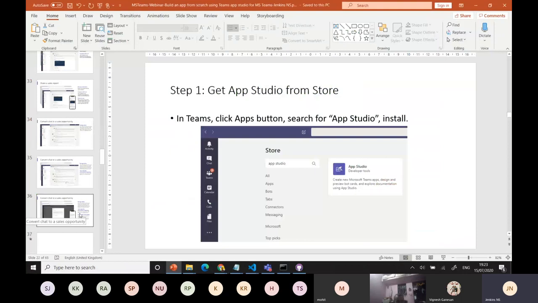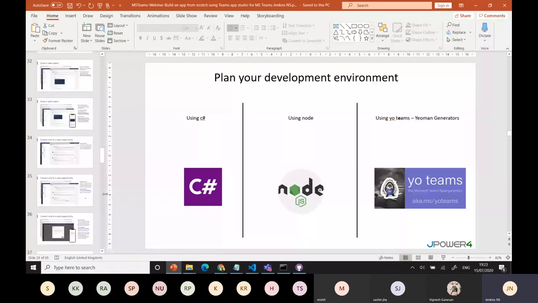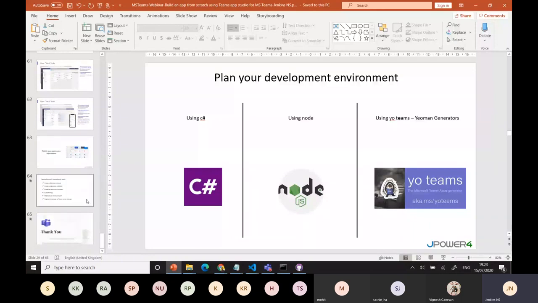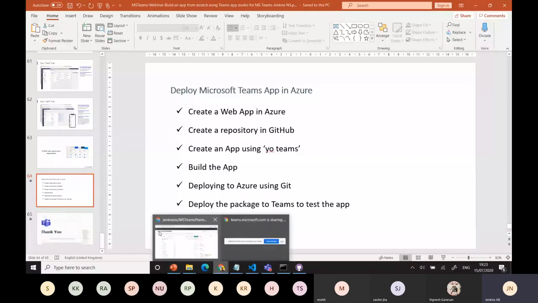The same way, one more thing I need to show them. This thing I did for your teams. We have the option of using Node, and you can also use Visual Studio with C#. You have the template there. You can develop three different types and deploy anywhere. You can deploy not only with Azure, but one condition: whenever you deploy any bot or message extension, the bot channel registration should be there. Otherwise, it will not work.